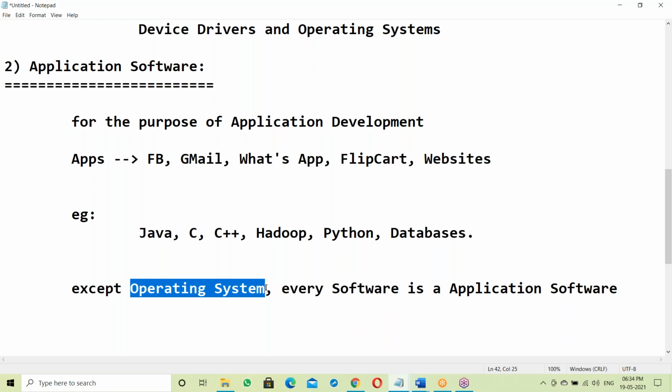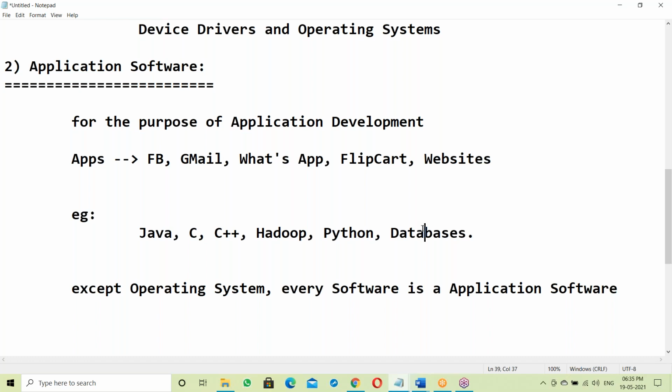OS means operating systems like Windows OS, Linux OS, Unix OS. These are all operating systems. Except these, all are application softwares, like Python, Hadoop, databases like Oracle database, MySQL database. Suppose some ERPs, SAP ERP, Oracle ERP. Next, some tools like reporting tools like QlikView, Tableau. Next, testing tools like Selenium and QTP.